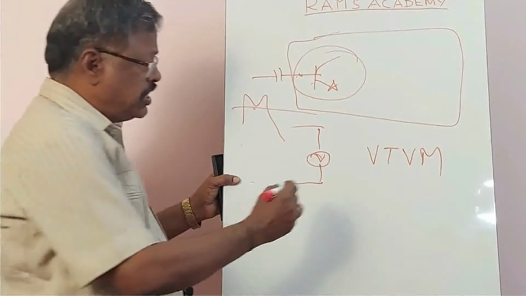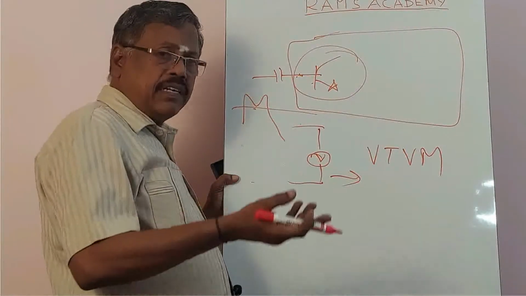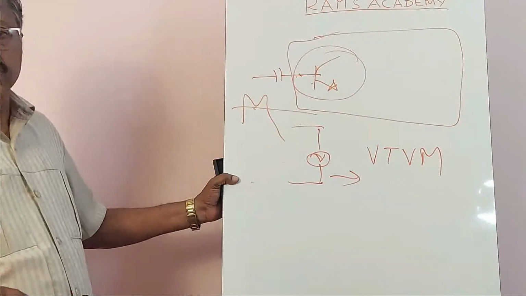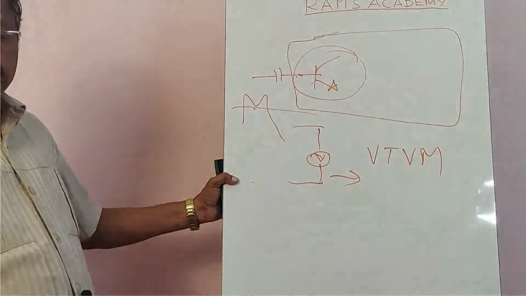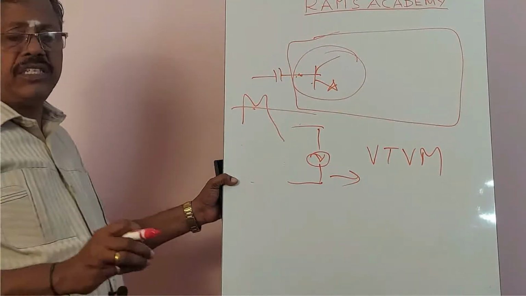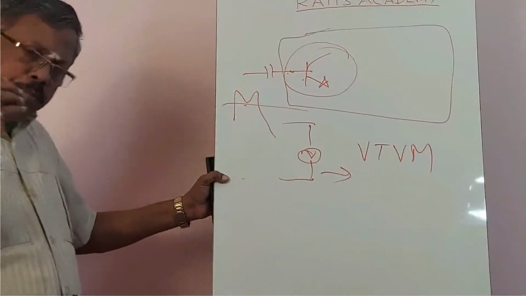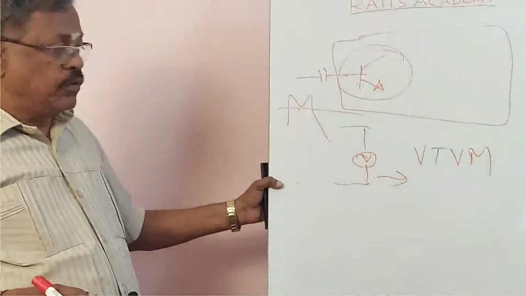This was used before the usage of the FET and other things. They were using only VTVM for measurement of the signals, maybe the input signal and the amplified signal, because they don't want to load the signal. Therefore, VTVM was a very important equipment which was used for measuring the signal's amplitude.